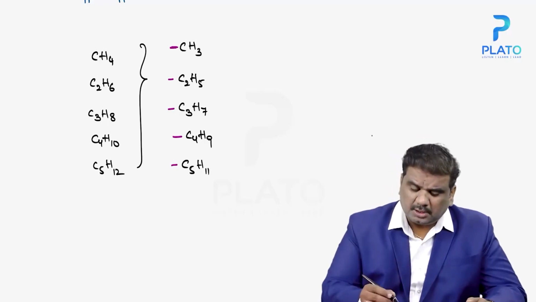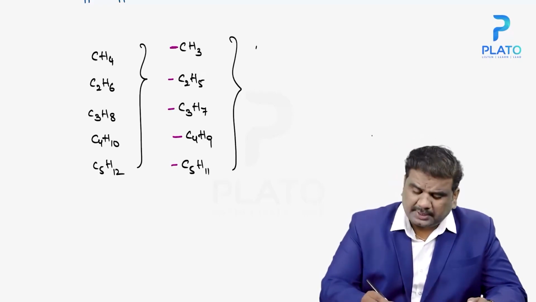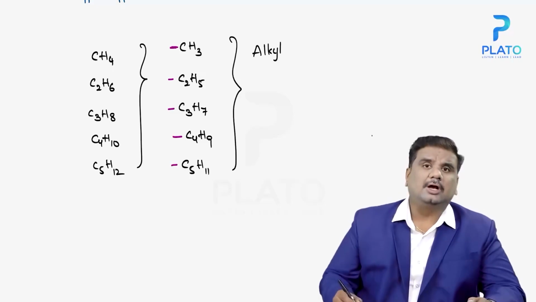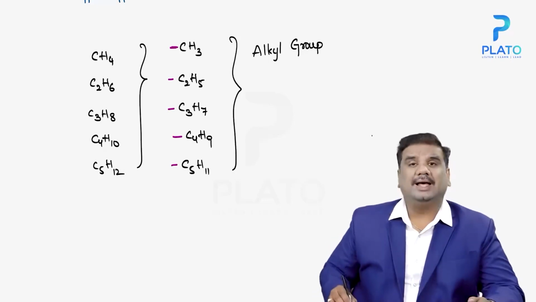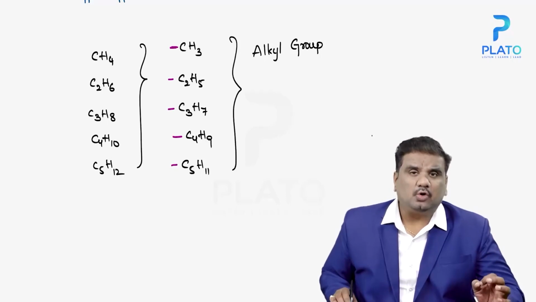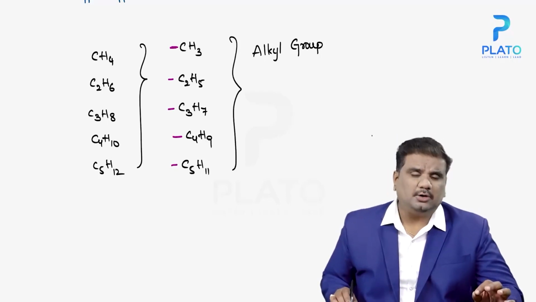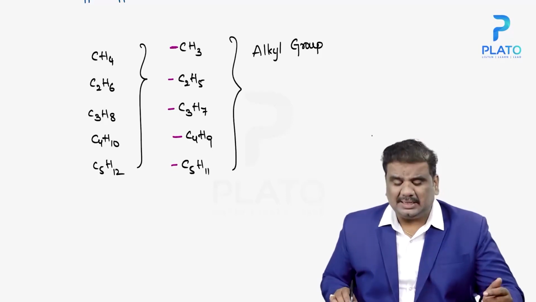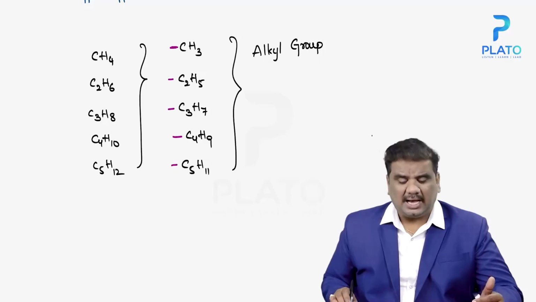So this particular group, which is obtained by the removal of one hydrogen. A group which is obtained by the removal of one particular hydrogen from an alkane, that is known as an alkyl group.